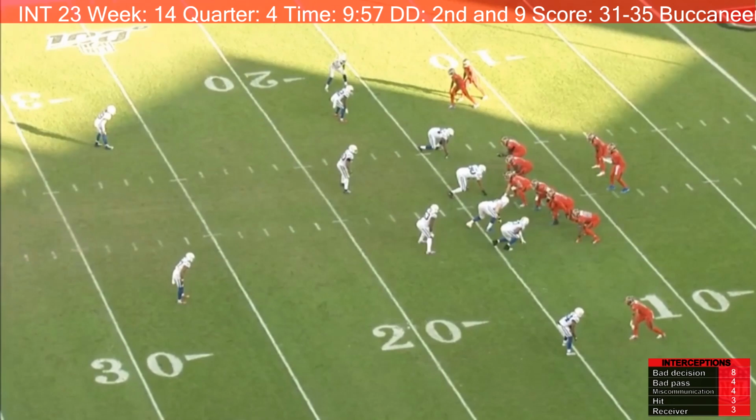Brashard Perriman runs out and in. Jameis Winston throws the ball. However, he throws it behind Brashard Perriman. Brashard Perriman does get one hand on it, tipping it up in the air for the interception. I would have to say this is a bad pass by Jameis Winston.